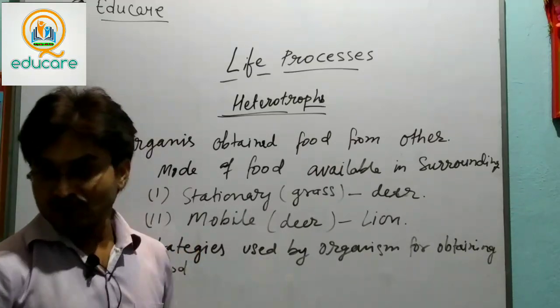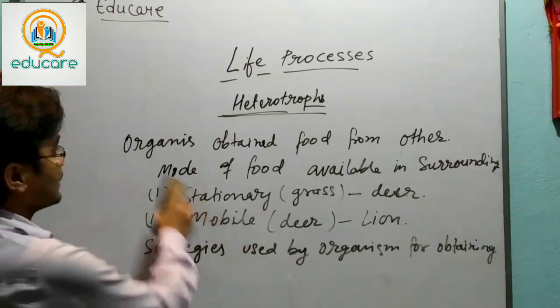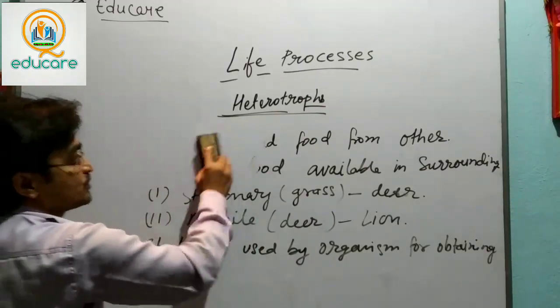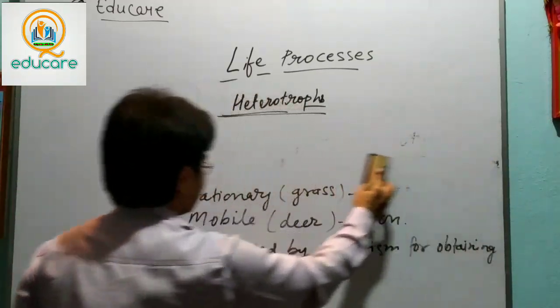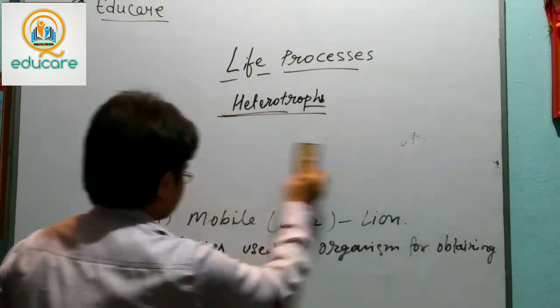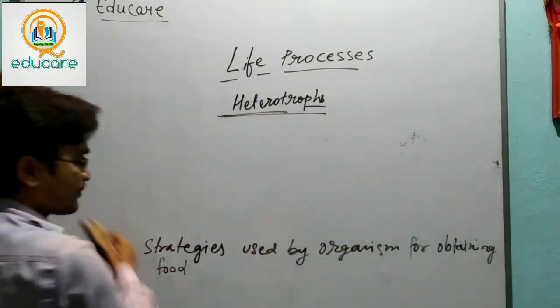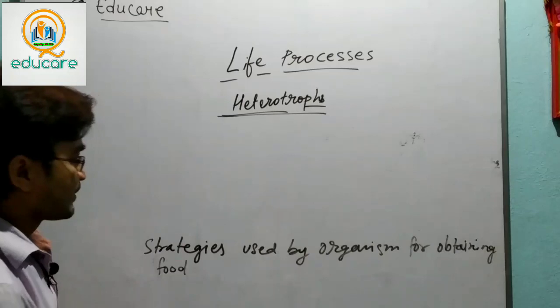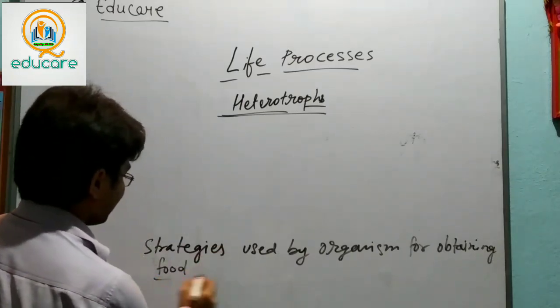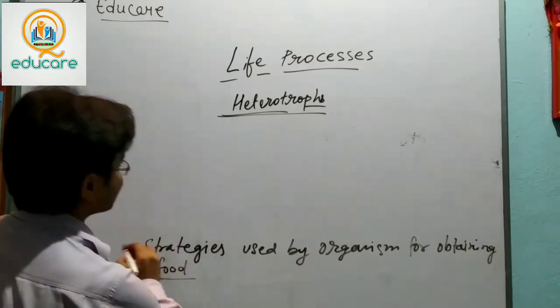Let me omit from above, otherwise you are unable to see what I am going to write. So food can be obtained in three ways by three types of organisms.